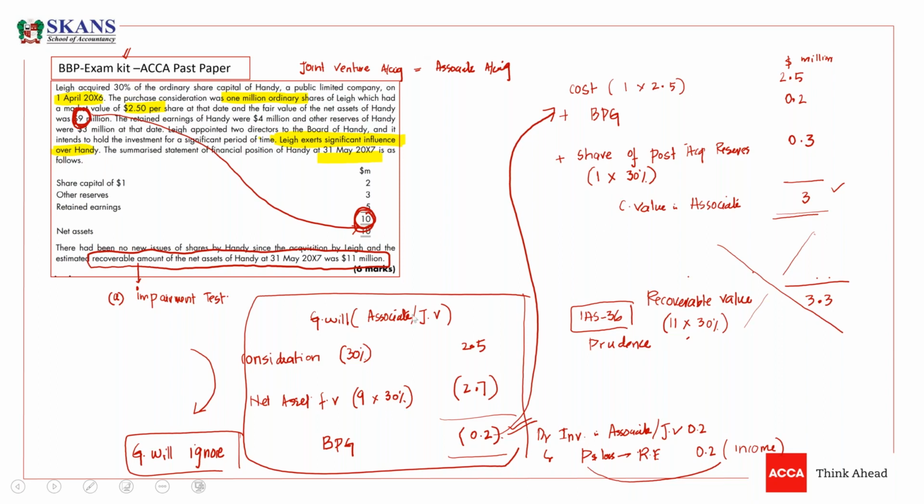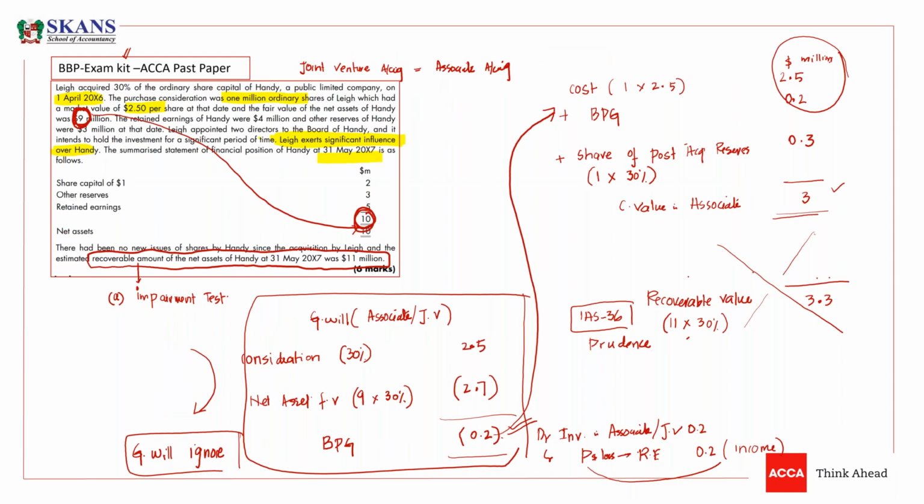Now, why are we doing this? This is really important, so listen carefully. We should write it at cost, and we just need to pick post tax. So why are we adding bargain purchase gain? We should not do this, so there must be some reason to add bargain purchase gain. Let's understand what is the reason to add bargain purchase gain.